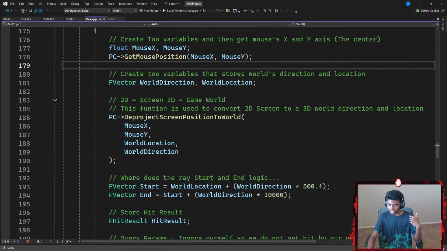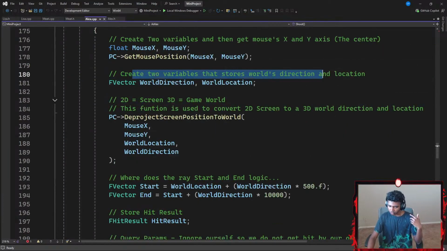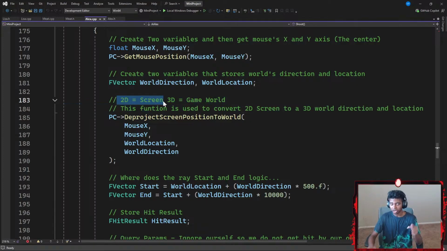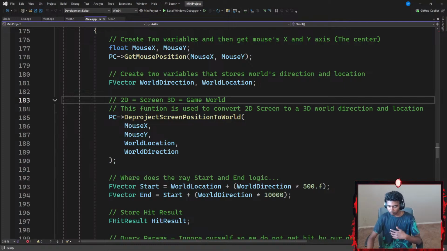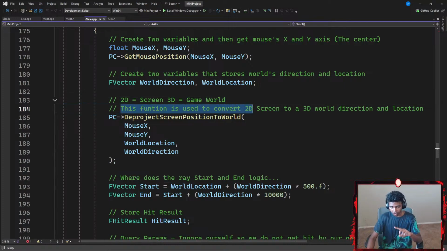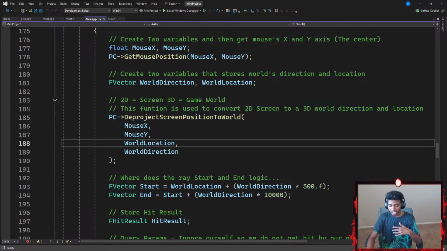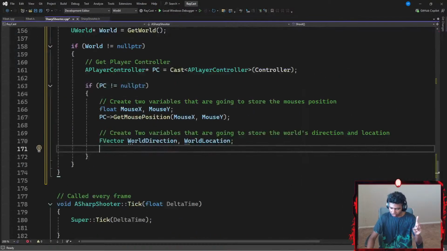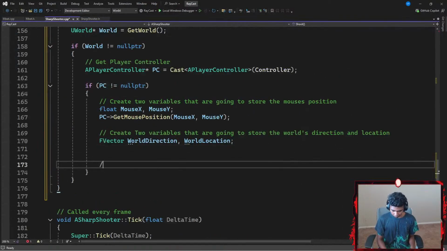So once I'm done, create a variable that stores the world's direction and location. It's the same thing. Okay, 2D, 2-dimensional, equals screen. Our screen is 2-dimensional. 3-dimensional equals our game world. Our game world is 3-dimensional. This function is used to convert a 2-dimensional screen into a 3-dimensional world direction and location. The deproject screen position to world. Shouldn't be that hard, honestly.